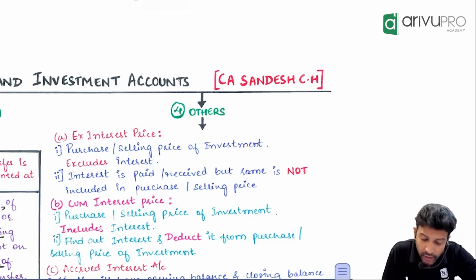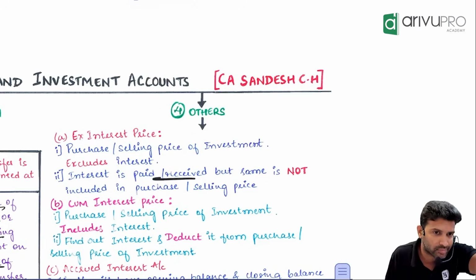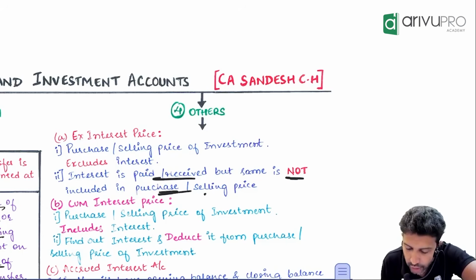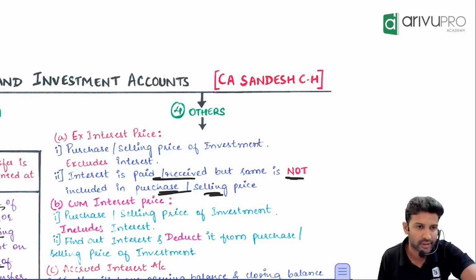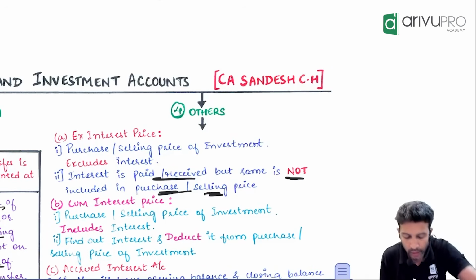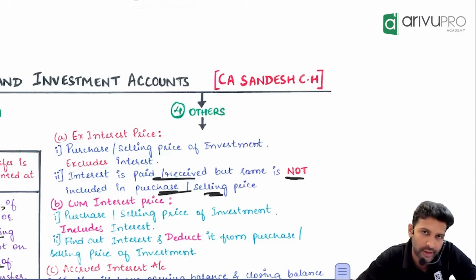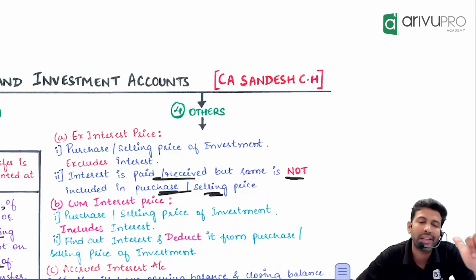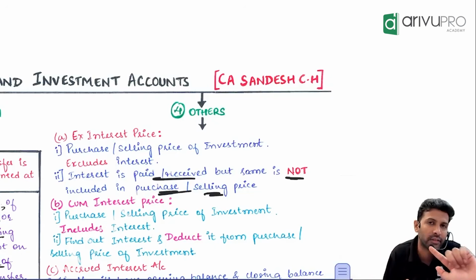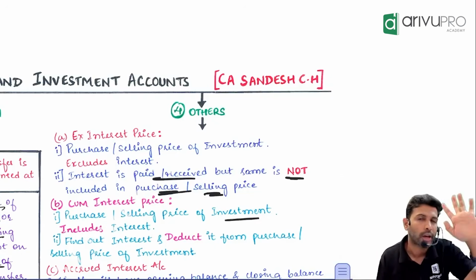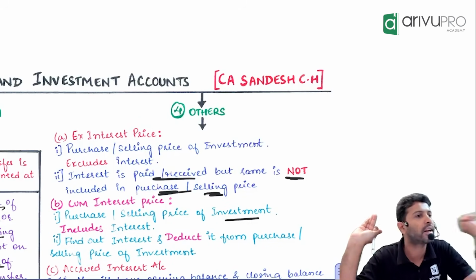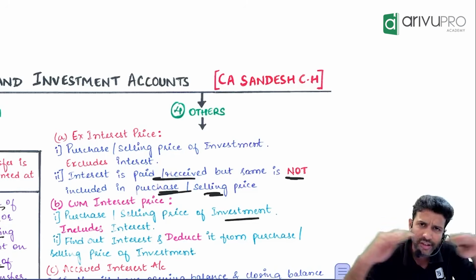Ex-interest does not mean interest is not there. Interest is there; it is just not included in the purchase price or selling price. That's what ex-interest signifies. If they give you a cum-interest price, it means including interest: the purchase price or selling price of the investment includes interest. Now, does investment come in P&L or balance sheet? Balance sheet. Interest on investment? P&L. Both same or different treatment?